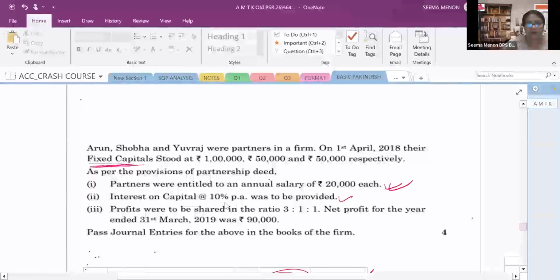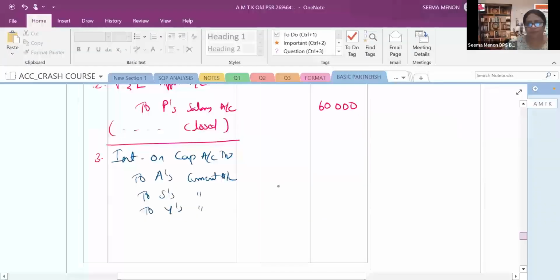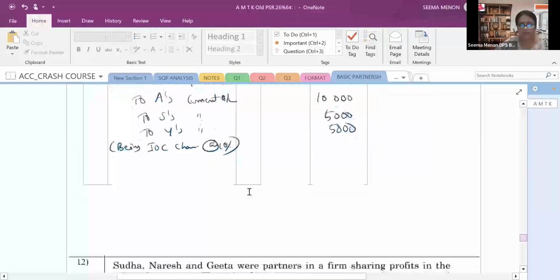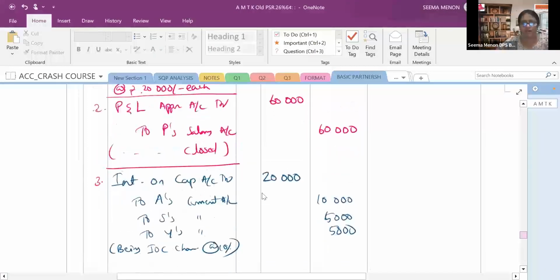Now see that interest on capital is 10%. The partners' fixed capital is 1 lakh at 10%, that is 10,000, and 50,000 at 10%, that is 5,000, 5,000 respectively. So 10% of 1 lakh is 10,000, right? Here you will write 10,000 for A. For the other two, 10% of 50,000 becomes 5,000, 5,000. Here how much will you write? You will write the total 20,000. Being, what will you write? Being interest on capital charged at the rate of 10%. Always write the narration in the shortest form.